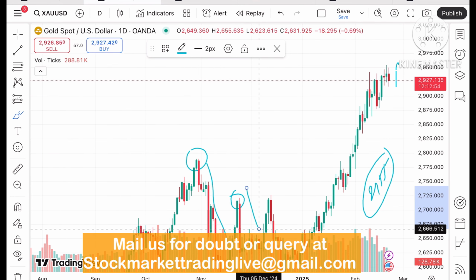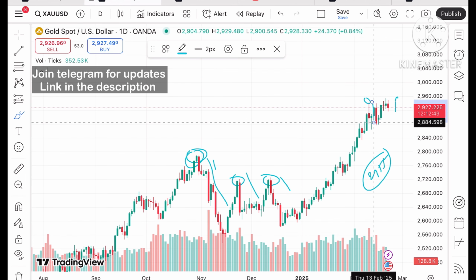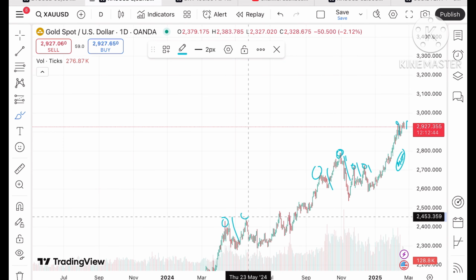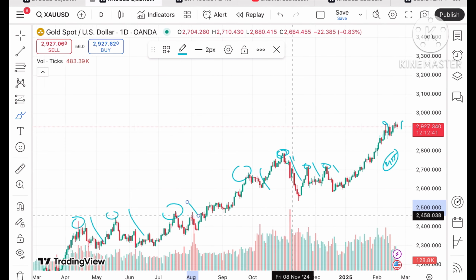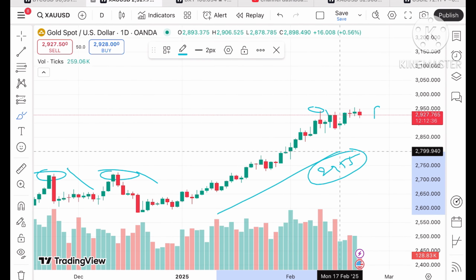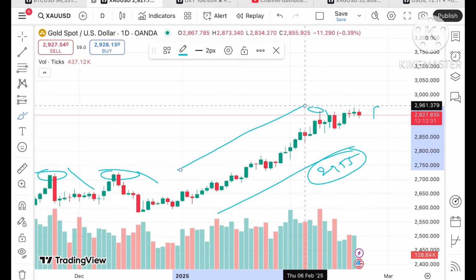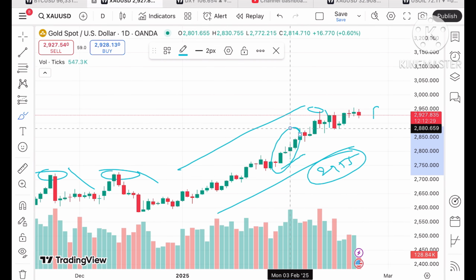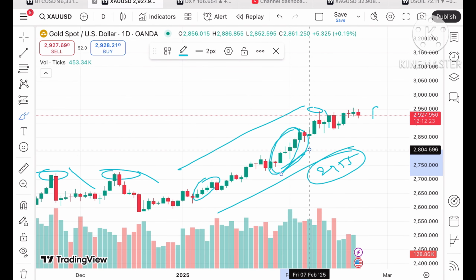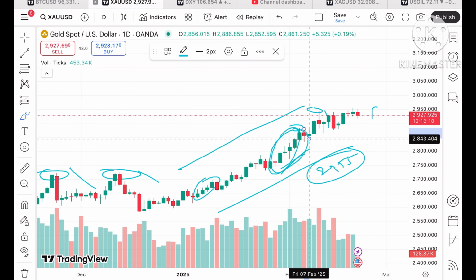If you look at these trends, whenever it tried to make a new high, we have seen a good fall. If you look at these trends also, whenever it is trying to make a new high, a good fall is coming. On a week wise chart, there was a continuous upside, and on a day wise chart, you will see that profit booking comes for one day. These are 2-3 periods where the price was continuously forming a green candle, and whenever it tries to make a new high, we have seen a good fall come.